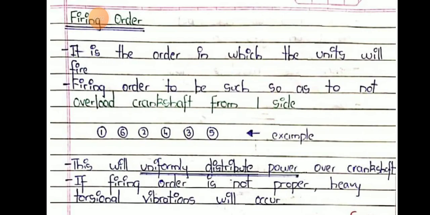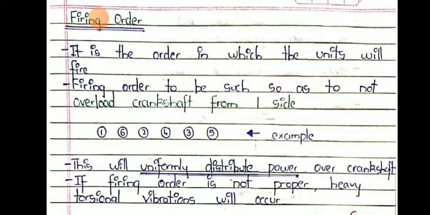Then firing order. Firing order means it is the order in which units will fire. Firing order should be such that it does not overload the crankshaft from one side. For example, it is not like 1 2 3 4 5 6, it should be like 1 6 2 4 3 5.